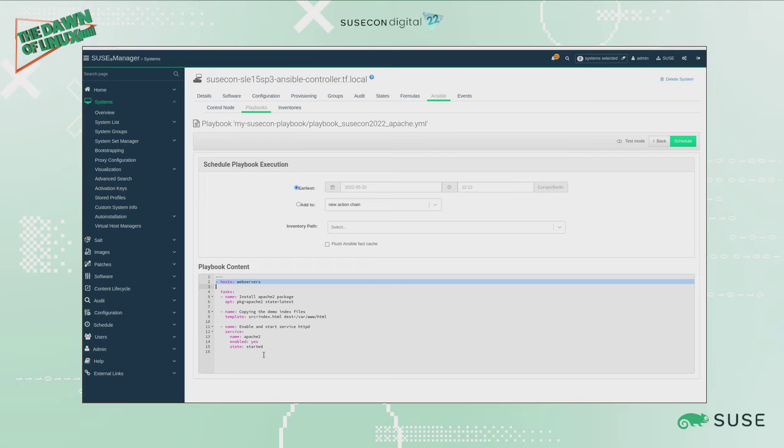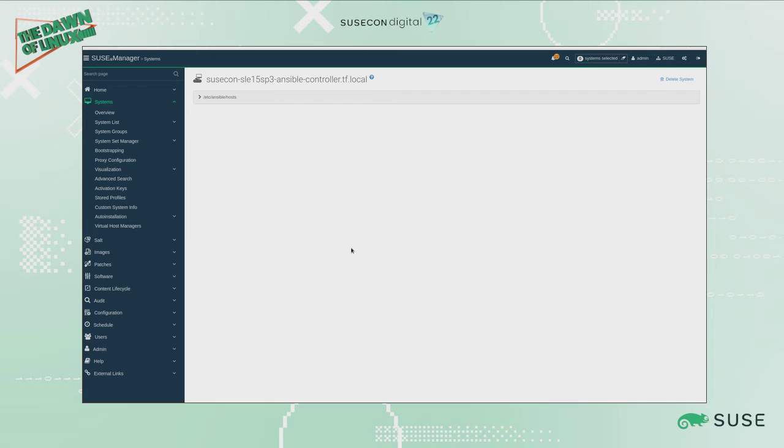Doing some executions here for deploying Apache, then copying some index file, and then ensuring that the Apache 2 service is enabled. Let's go to the inventory page. In the same way, for each one of the inventories we define, we can click on it and we will get the content of this inventory. Let's wait a second until we get the response from the system.